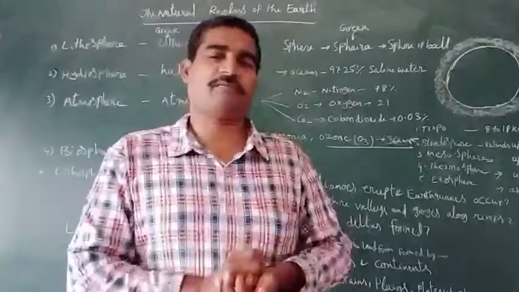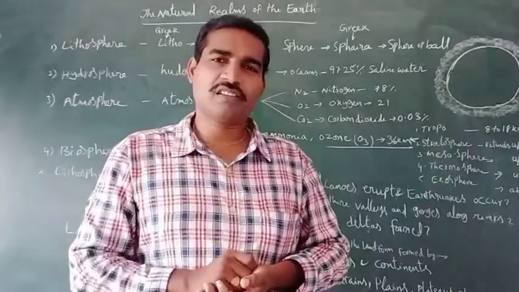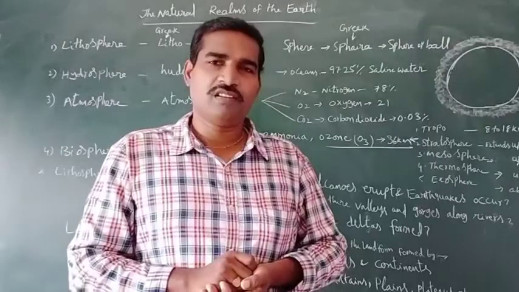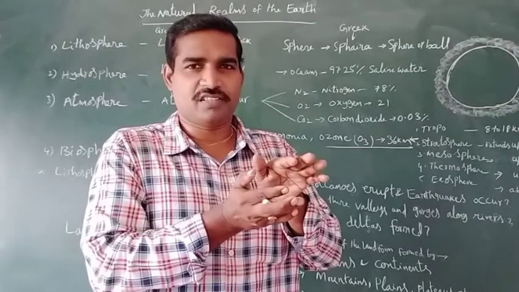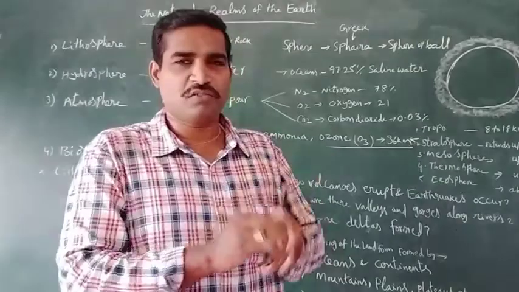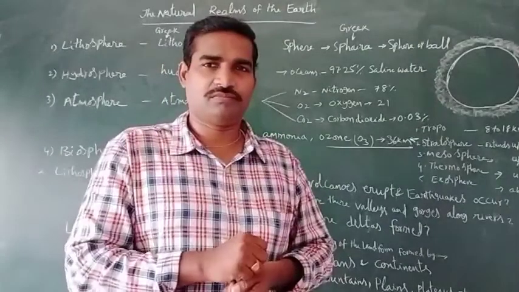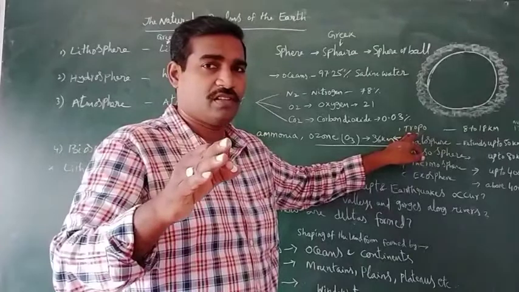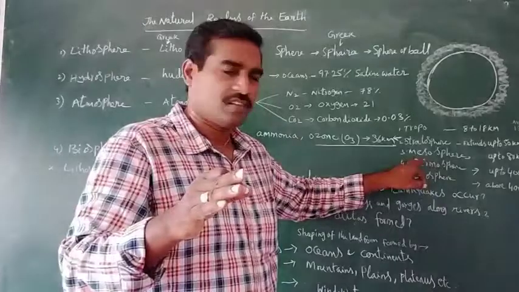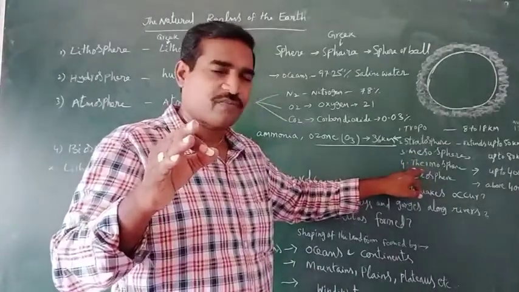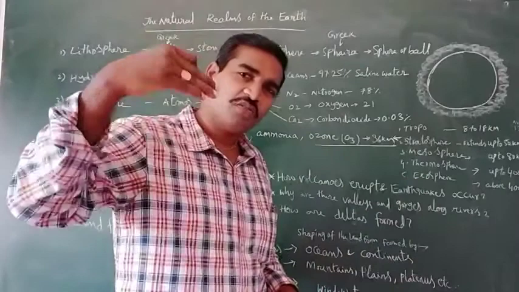So next, here in the atmosphere, there are important layers also. What are the important layers? Taking into account temperature, features, density and climatic conditions, the layers are divided into 5: troposphere, stratosphere, mesosphere, next thermosphere, and last exosphere.